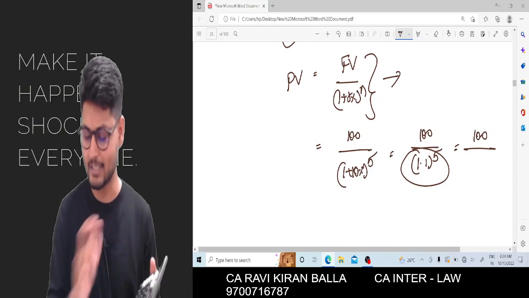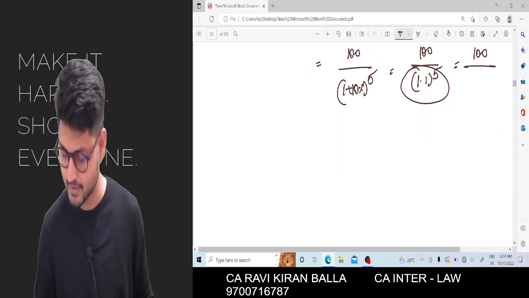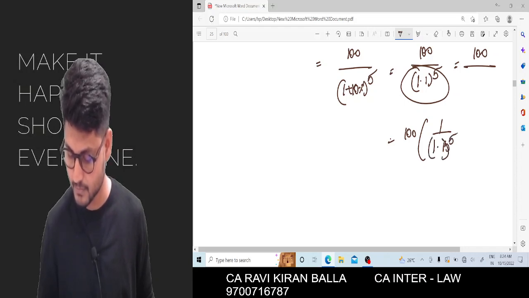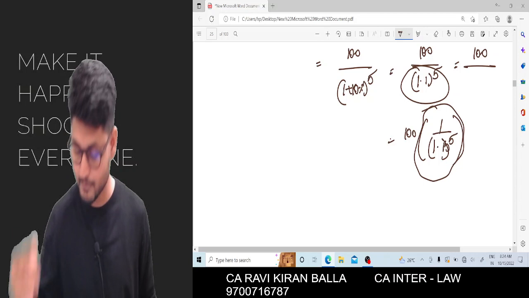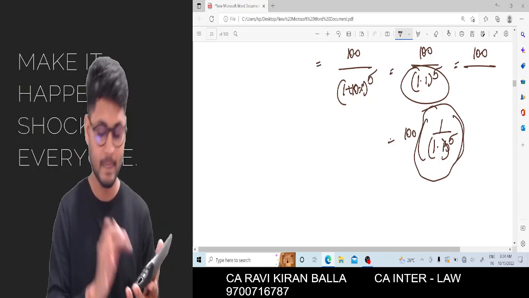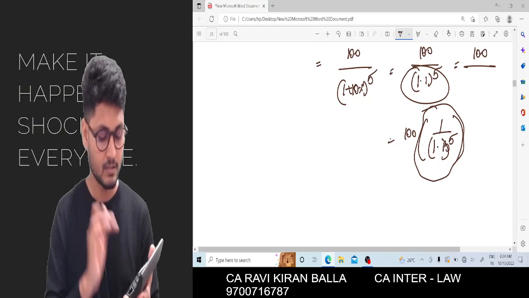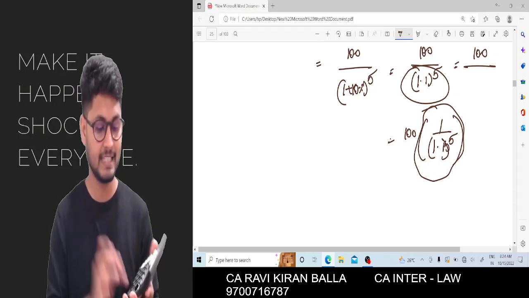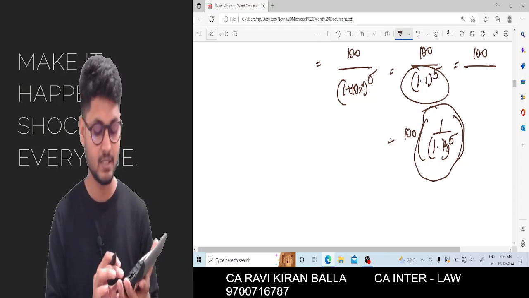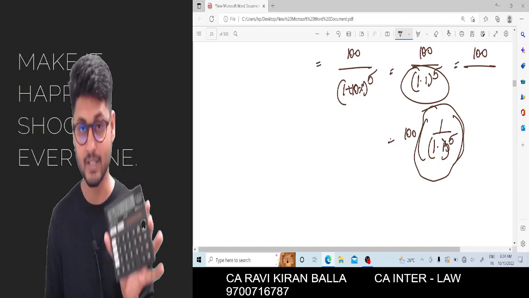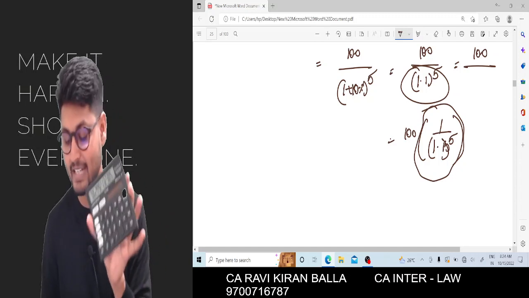Okay, you can write this as 100 into 1 divided by 1.1 power 5. The entire figure, 1 divided by 1.1 power 5, I am going to calculate in this way. Now, 1 divided by 1.1 equal to, and I press the equal key 5 times. This is called the discounting factor.